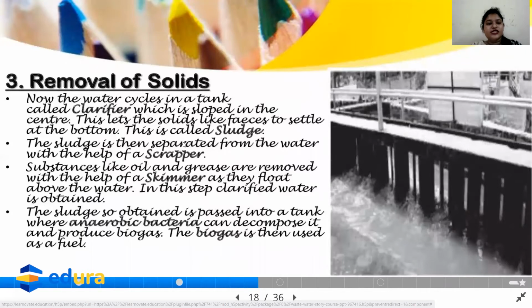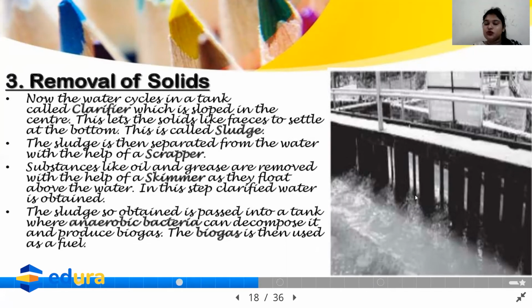From this tank, what happens? As I have told you, the feces or human waste is always floating above the water. The same case happens in the wastewater treatment plant. So these keep on floating, and they are taken out with the help of a clarifier, scraper or skimmer. Okay.